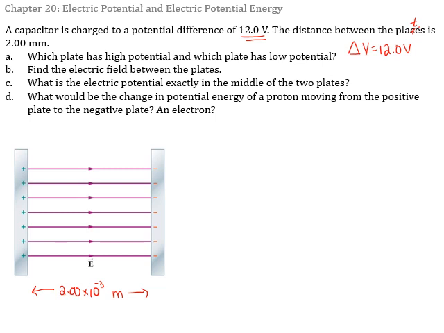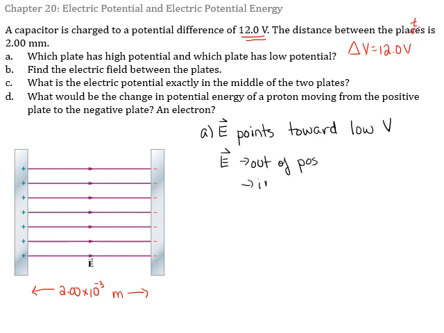Which plate has high potential and which plate has low potential? So we kind of said that when we were putting our initial thoughts together. What we know is that electric field, E, points toward low potential. We also know that E is out of positive and in towards negative.